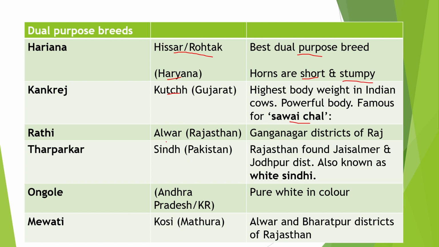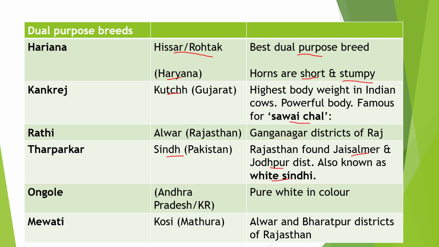Now the next breed is Rathi. It is native of Alwar, Rajasthan and also found in Ganganagar district of Rajasthan. Next is Tharparkar. It is native of Sindh, Pakistan. It is also found in Jaisalmer and Jodhpur district of Rajasthan and also known as White Sindhi.